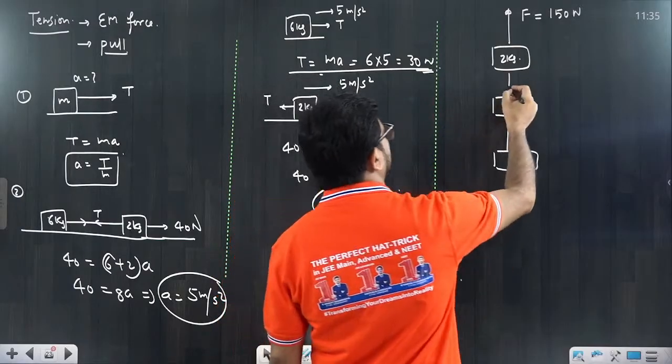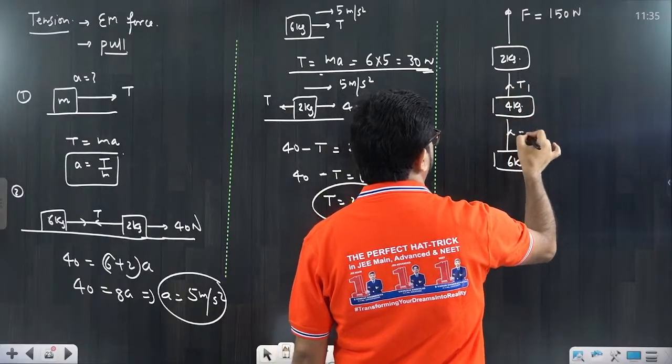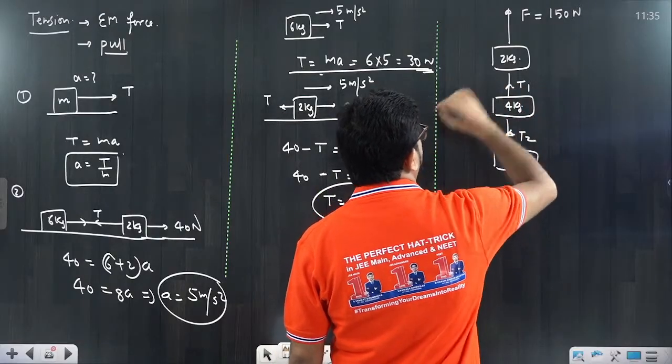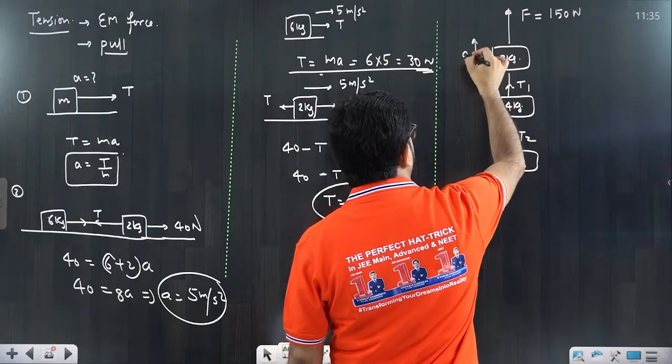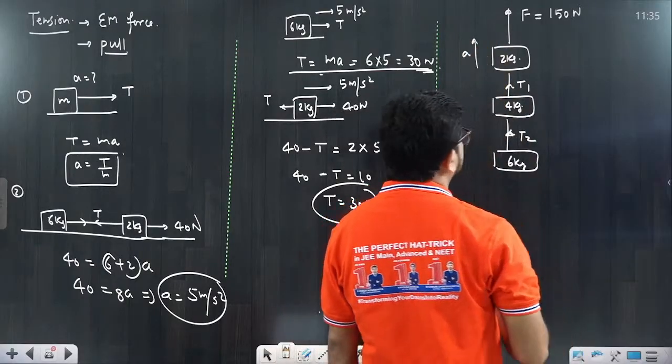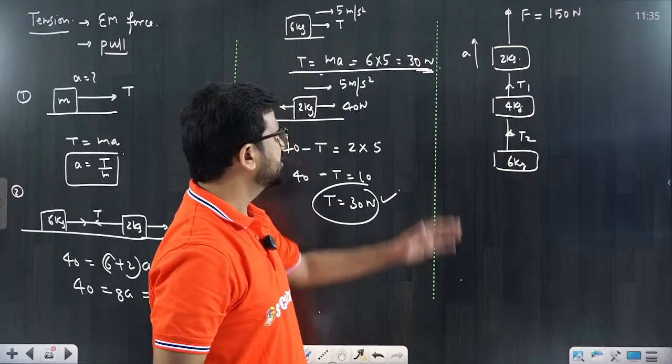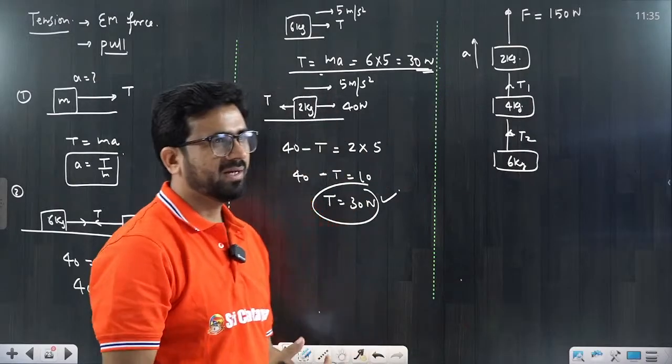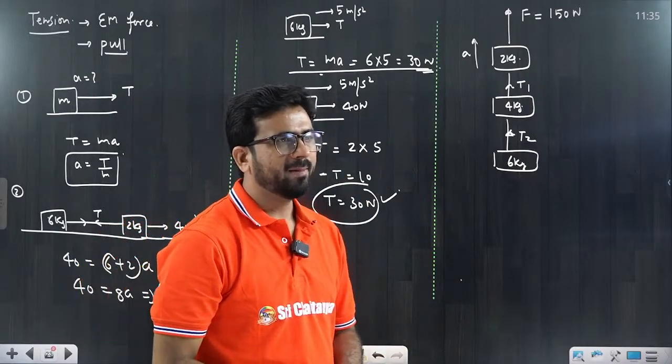Now what will happen, beta? You have to calculate this T1, and you have to calculate T2. You have to do it. And what is the acceleration, upward or downward, whatever it is, you have to calculate. So this type of question comes to you. Harshita, beta, I am discussing the same thing.